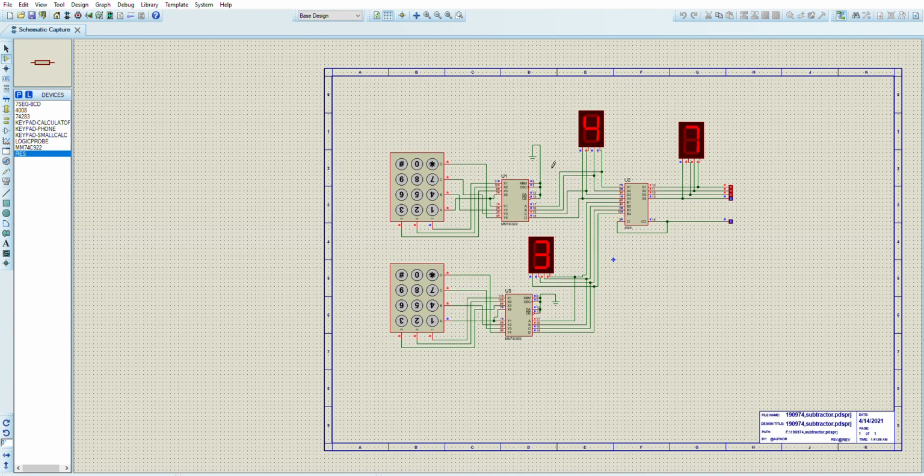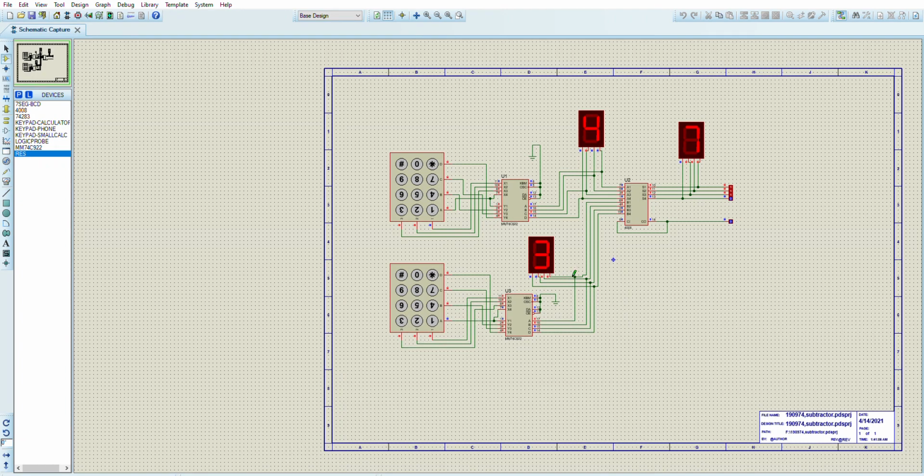After this, I've used an IC, whose name is MM74C922. This is the only IC of its kind that will be present, and we will be using keypads to work out the answer over here. We are using keypads to formulate the result. I've already selected 4 over here and 3 over here so that I could get the answer.